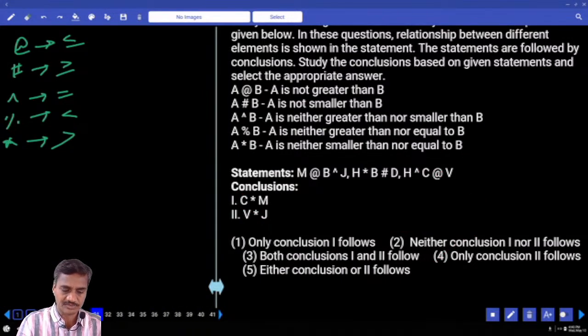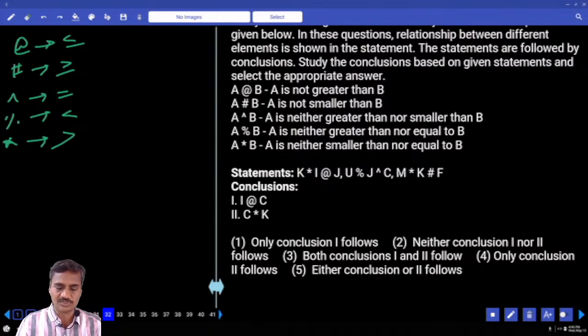The next one, 32. Now in this question number 32, I at the rate of C means I lesser than or equals to J. And J to C, J power means J equals to C. In the place of J you can take C. I lesser than or equals to C, definitely true, the first one.